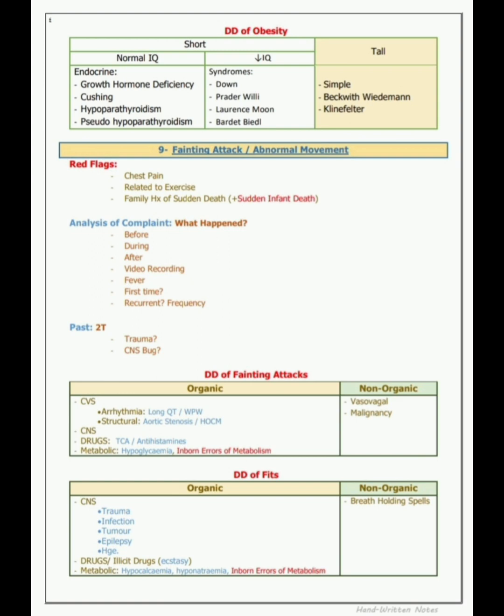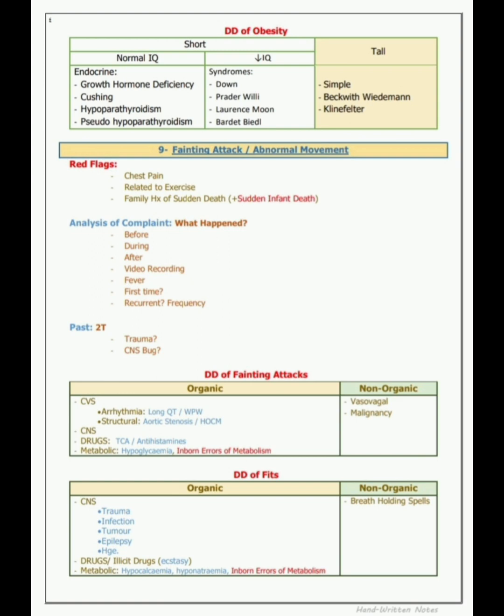So Klinefelter syndrome. Now number 9, fainting attack or abnormal movement. Someone complains of fainting attack, abnormal movement. First we exclude the red flags. What are the red flags of fainting attack? Chest pain related to exercise, family history of sudden death plus sudden infant death. Analysis of complaints: what happened? So before this fainting attack or abnormal movement, what happened? We'll ask before, during, after. Video recording, fever, first time, recurrent or frequency. Then past history, we'll ask about any trauma, past trauma and CNS bug. That meningitis will be excluded.